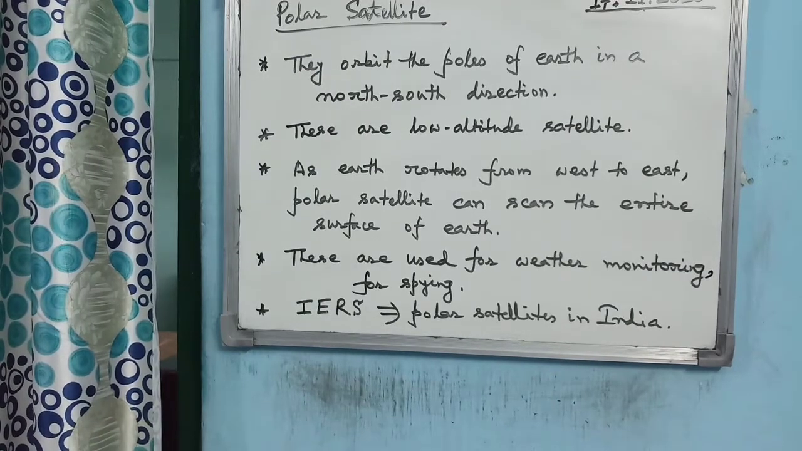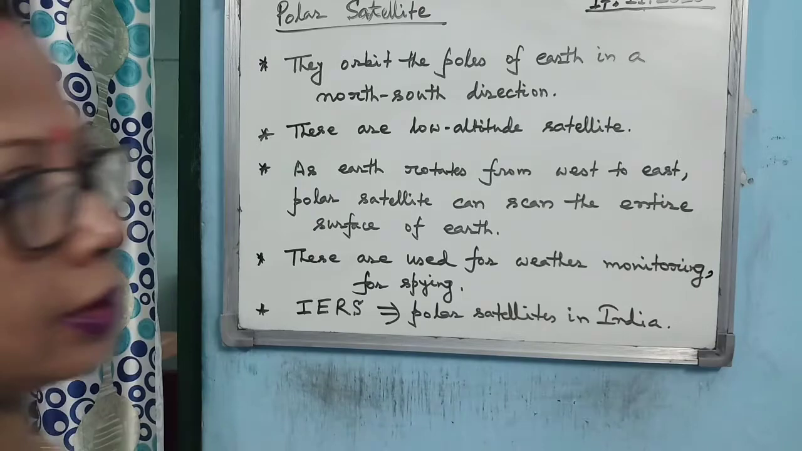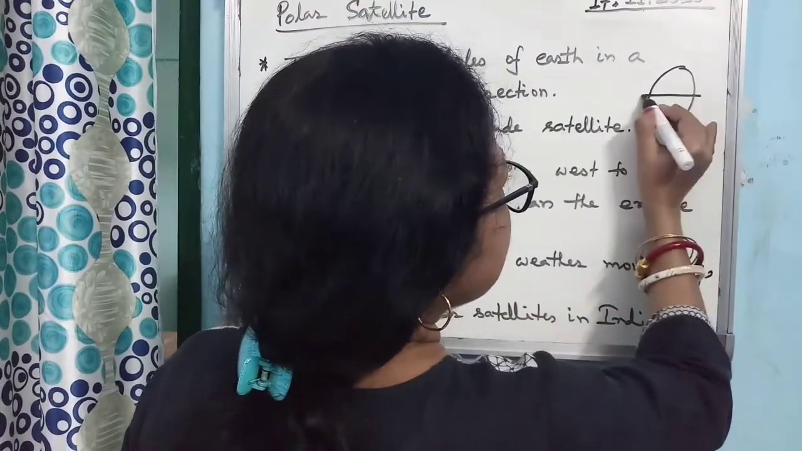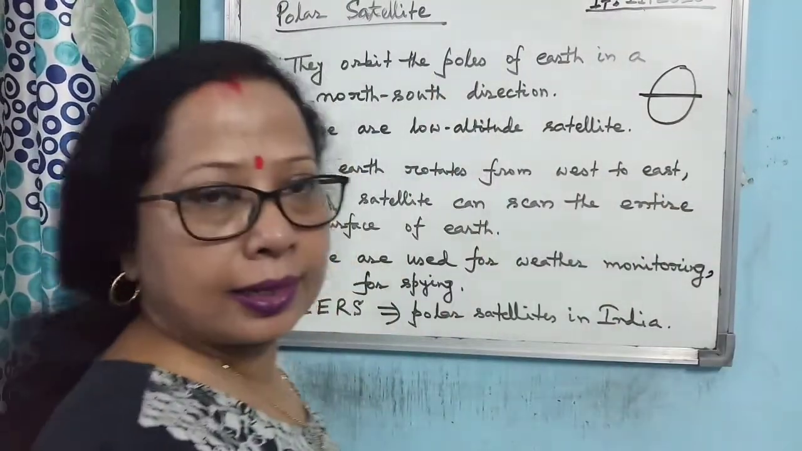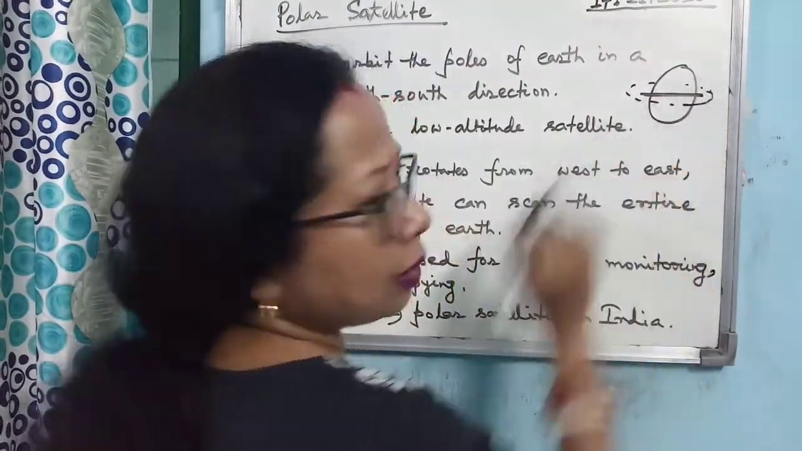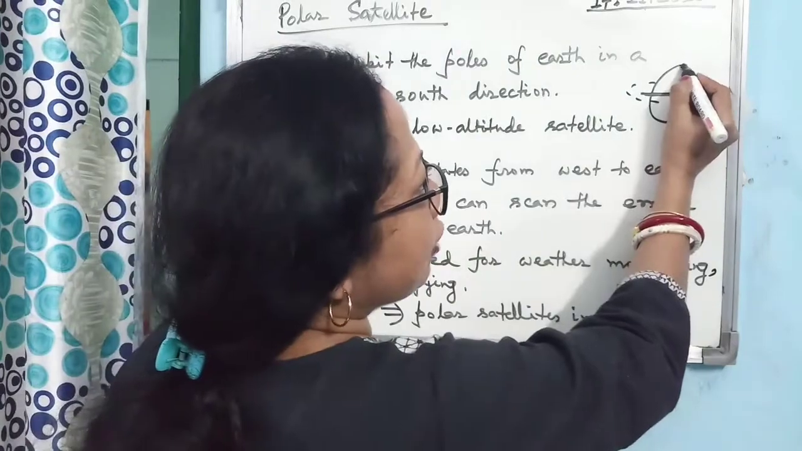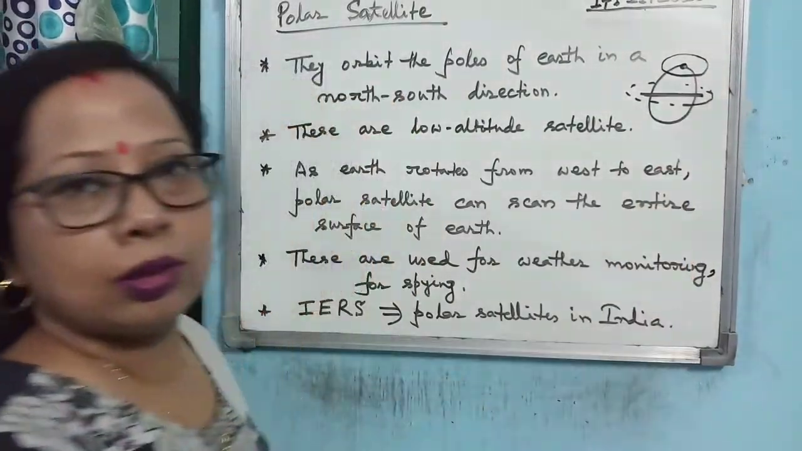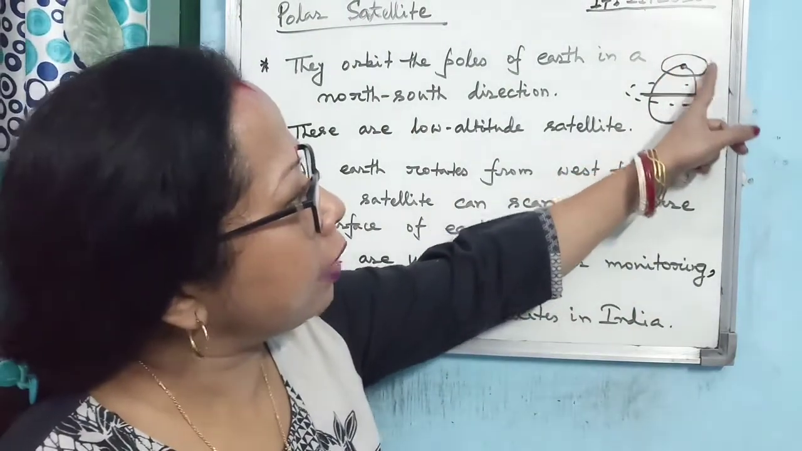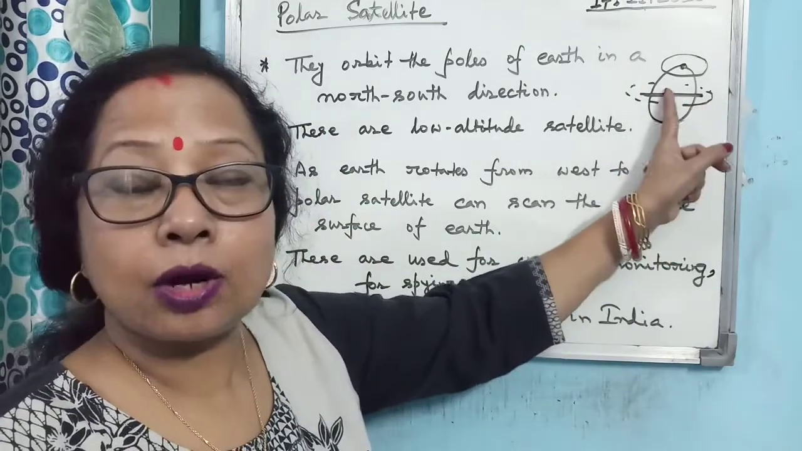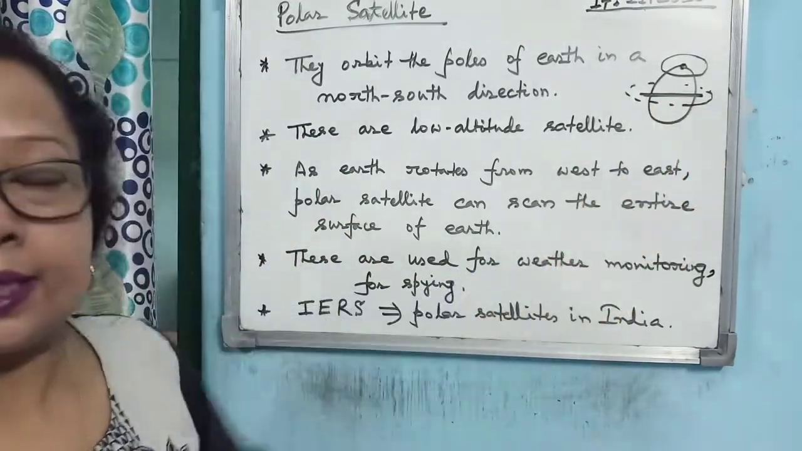Now the next type of satellite you have to know is the polar satellite. From the name you can make out. Suppose this is Earth, and here this is the equatorial line. The geostationary satellites revolve in the equatorial plane, whereas polar satellites, from the name you can make out, revolve around the pole. Geostationary satellites revolve around the Earth on the equatorial plane. This is the difference.